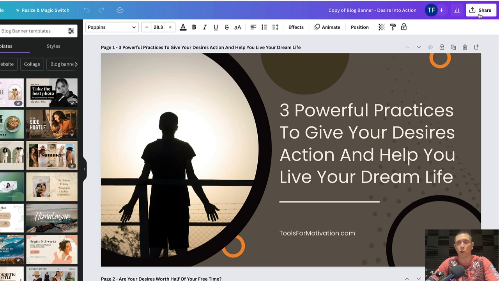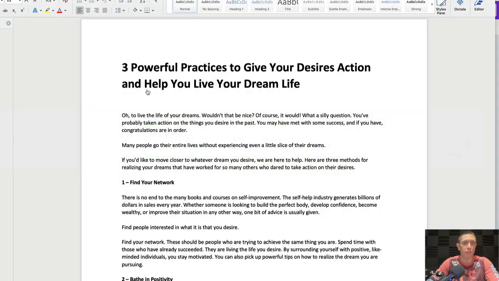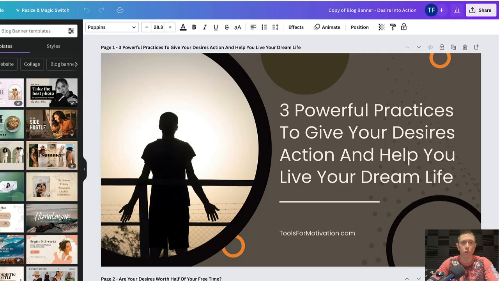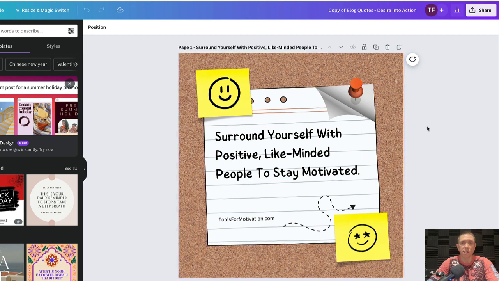And then I just use the share button at the top of Canva to save this one graphic as a PNG to use on my blog. And that will be my blog header. So I'm going to combine this blog header with this text, and then I'd also like to use this blog quote. This is just a graphic where we've taken a quote out of the article and put it into a visual format, to draw the eyes down the page, and we're going to embed this in the blog post as well. I've also replaced the your website placeholder with my URL, toolsformotivation.com, and saved this image by clicking share. So I've got the article plus 2 graphics.